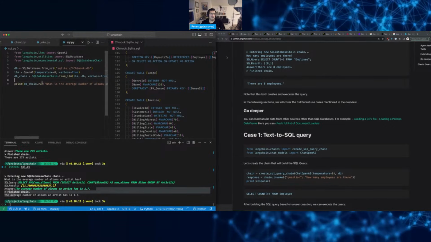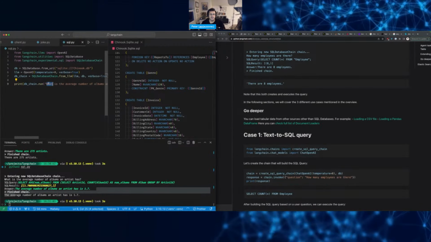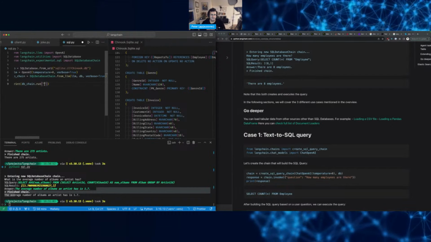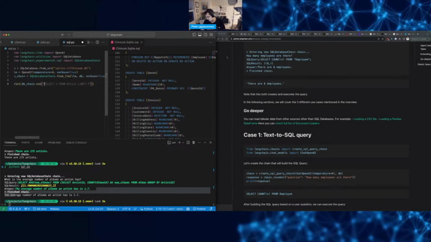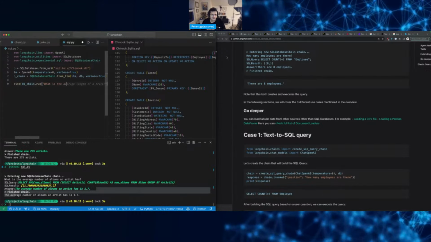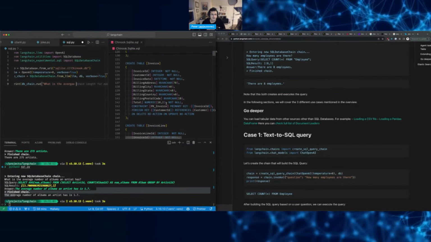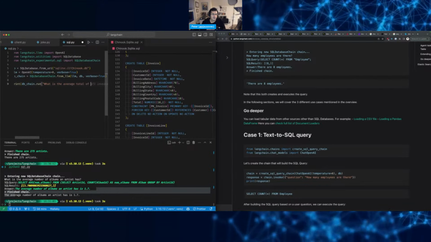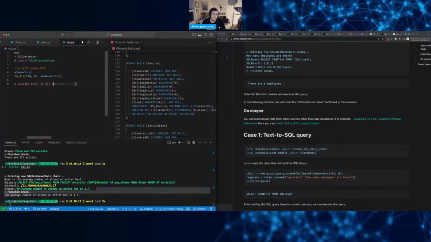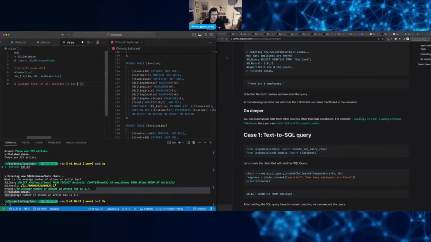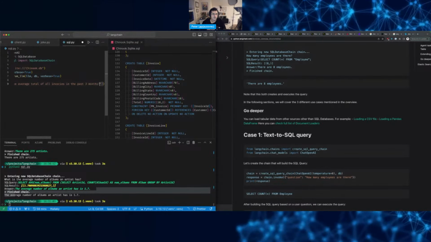Wow. Imagine if you have a database, and I'm seeing the invoices here, right? Someone wants to know, let's see, what is the average total of all invoices in the past 3 months, right? You could answer questions like these.